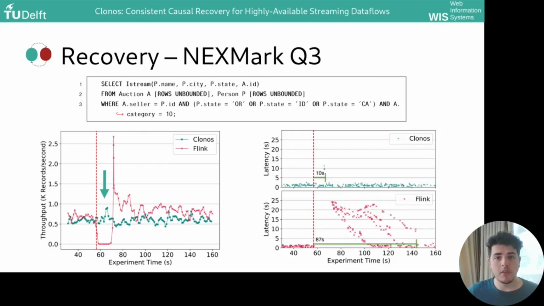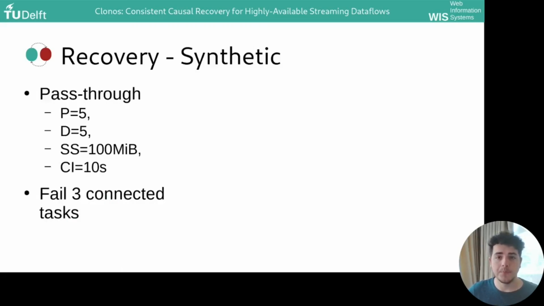If we look at latency over time, we see that Clonos reaches the pre-failure latency 9 times faster than Flink. Only a very small number of records is emitted with high latency, as these records were waiting in queues while the operator replayed through its inputs. On the other hand, in Flink, all partitions must recover separately and slowly.